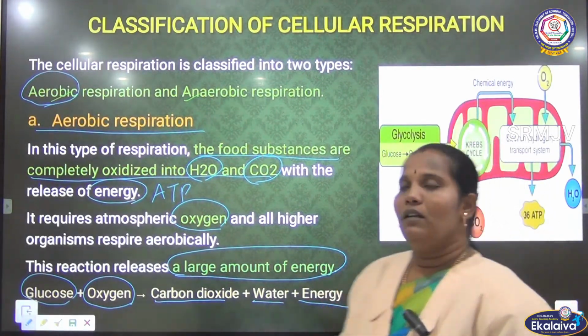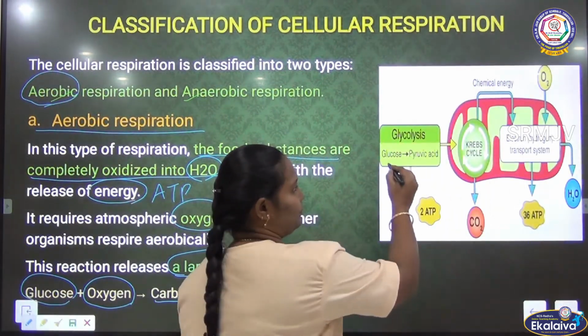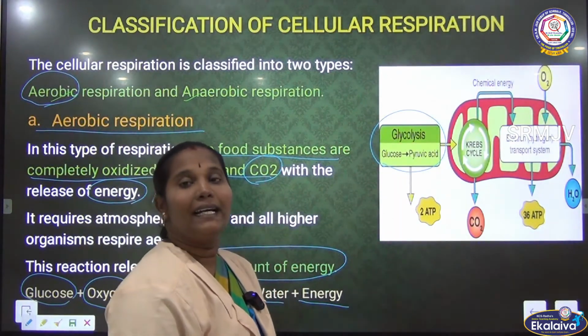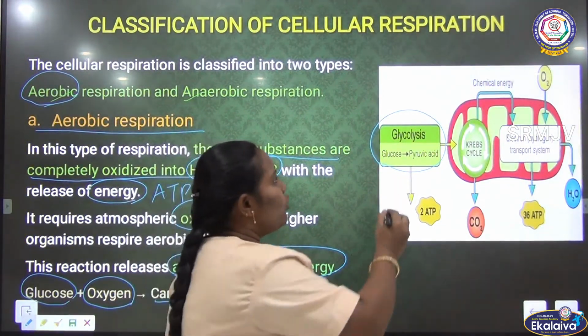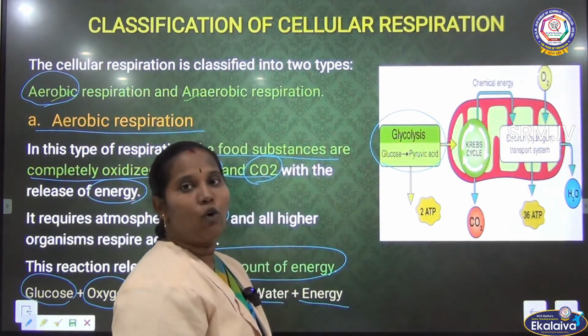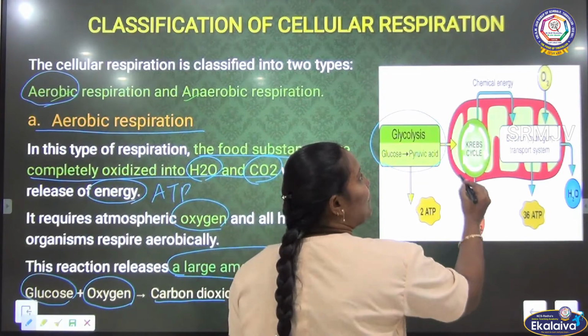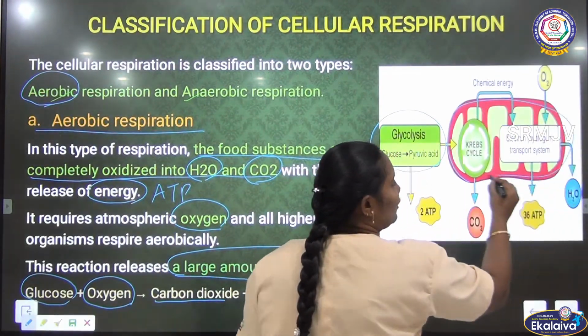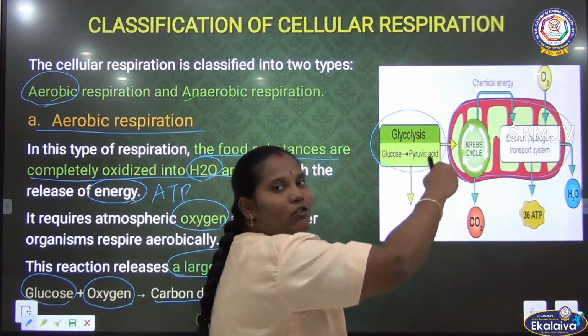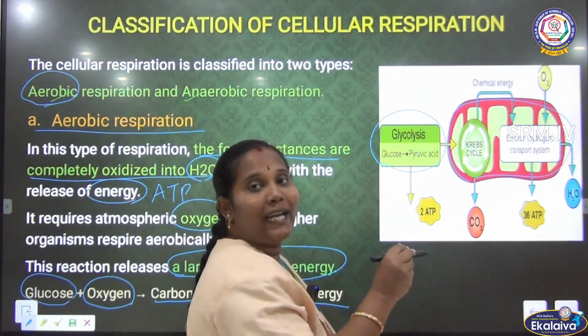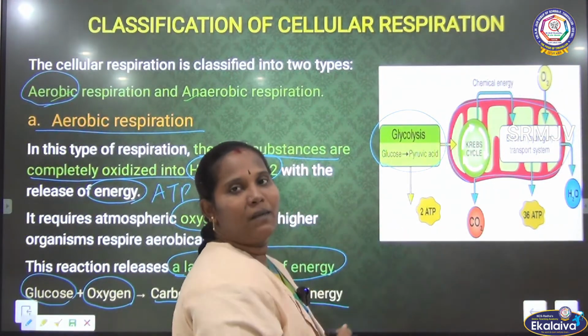Clear? They have given here that this aerobic respiration process is called the Krebs cycle or glycolysis process. This Krebs cycle happens in the mitochondria. You can see the picture. This is the mitochondria, a microorganelle present in the cytoplasm of the cell.